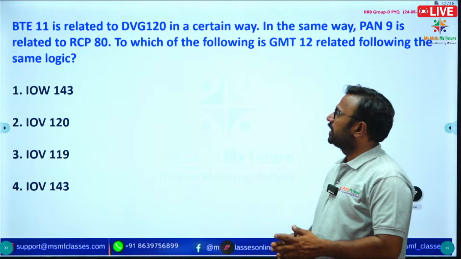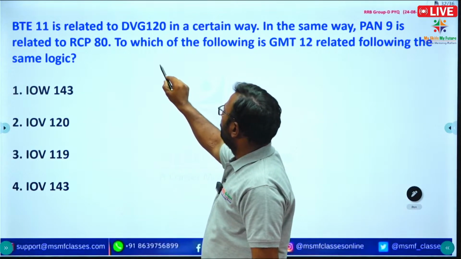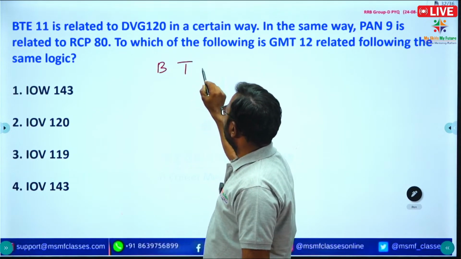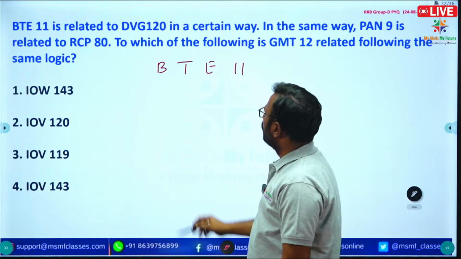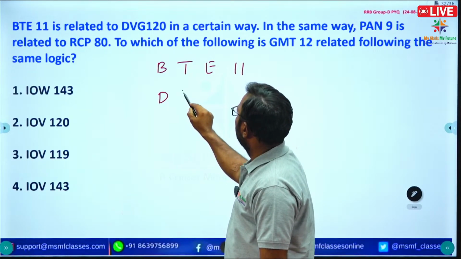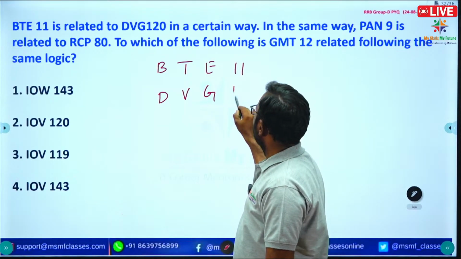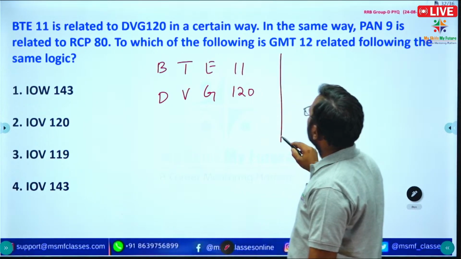Next, see the question here. B, T, E, 11 is related to D, V, G, 120 in a certain way.